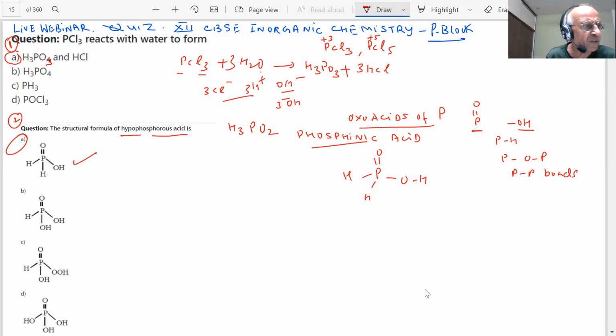What is the oxidation number of phosphorus here, students? It will be +1.